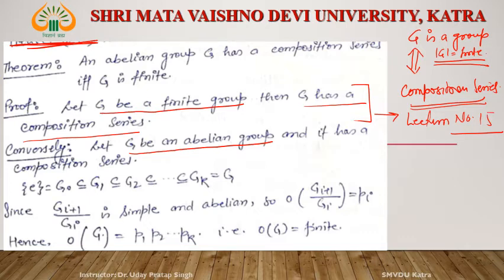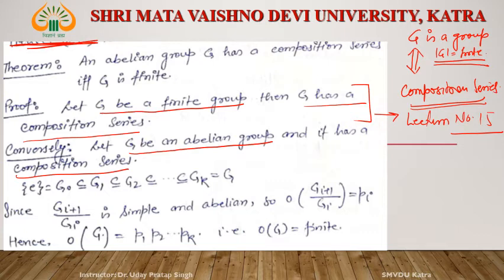If G is an abelian group, then it has a composition series, right? G is an abelian group and it has a composition series. And we have to prove that G is finite. G is an abelian group and G has a composition series. We have to prove that the order of G is finite.